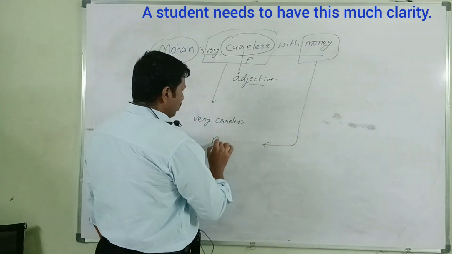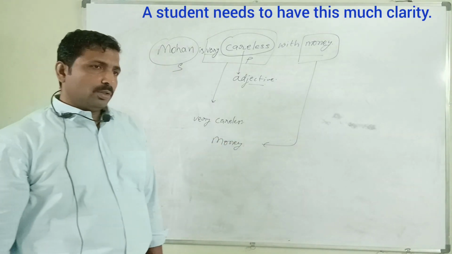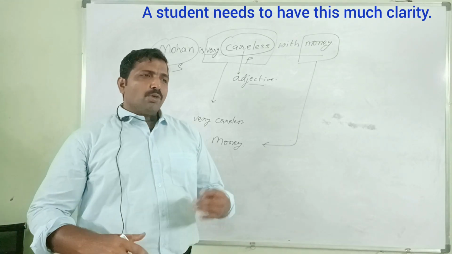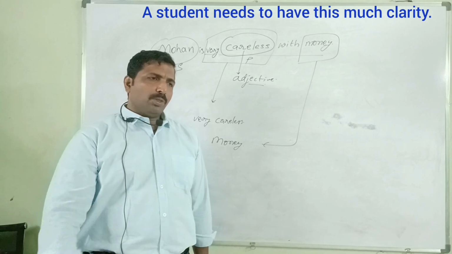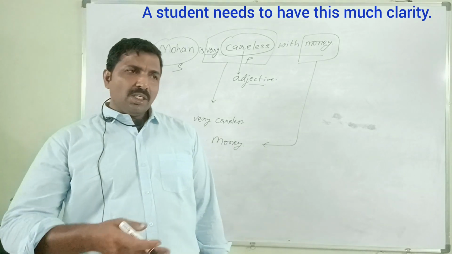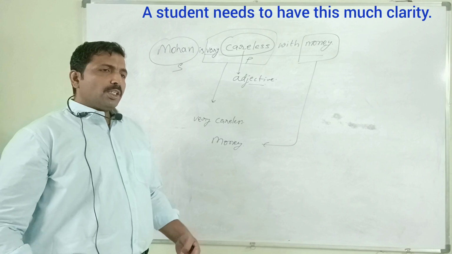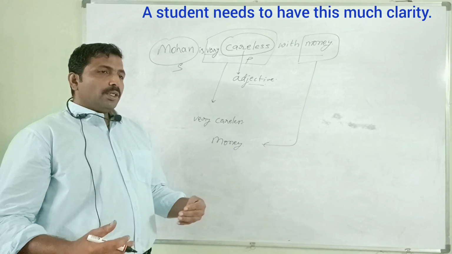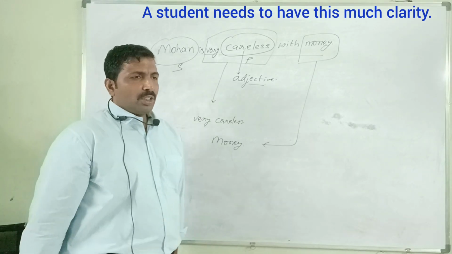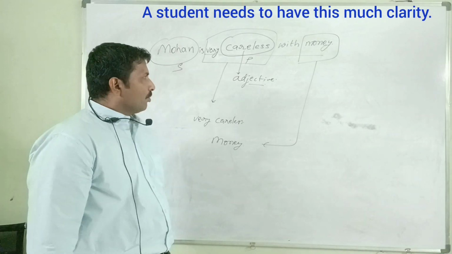Again, Kalyan Ram, money must be the answer. With what is Mohan very careless? "Is" must be before the subject. In noun clauses it's okay: I know with what Mohan is careless. That can be used in noun clauses. Coming to the straight question, with what is Mohan very careless?